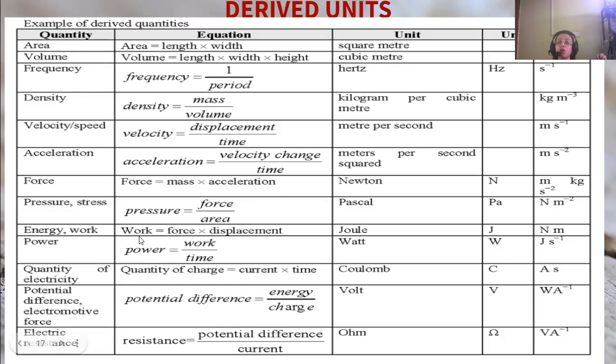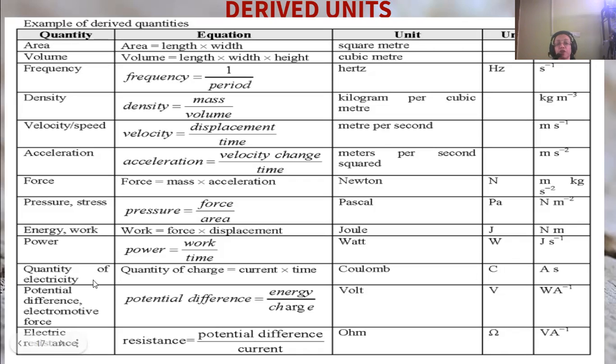Then energy, work is equal to force into displacement. Its unit is joule, written as capital J, Newton meter. Then power is work by time. Work is force into displacement. So the unit is watt, W is the symbol, or you can say joule per second.